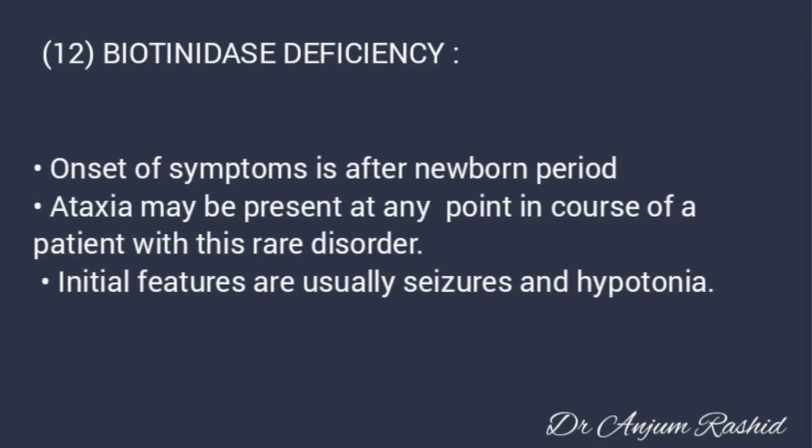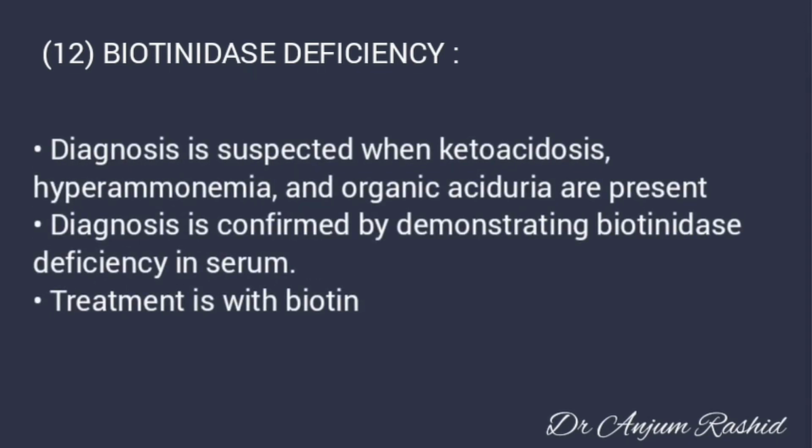Another cause of acute ataxia is biotinidase deficiency. Onset of symptoms is usually in the newborn period. Ataxia may be present at any point in the course of this rare disease. Initial features are usually seizures and hypotonia. Diagnosis is suspected when ketoacidosis, hyperammonemia, and organic aciduria are present. It is confirmed by demonstrating biotinidase deficiency in the serum, and treatment is with biotin.